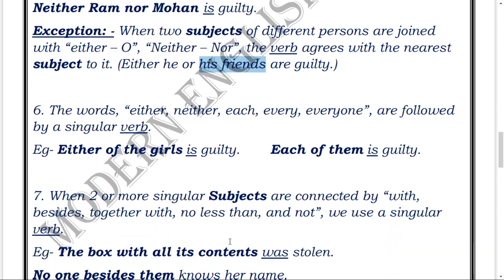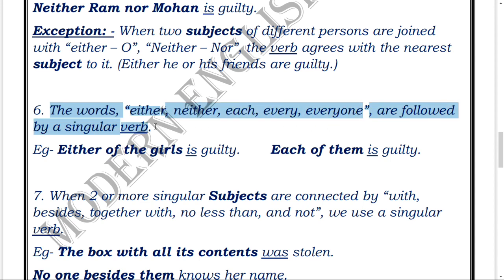Now let's quickly jump to the sixth rule. The words either, neither, each, every, everyone are followed by a singular verb. Whenever words like either, neither, each, every, everyone are used in a sentence, then after these words we will be using what? A singular verb. For example, "Either of the girls is guilty." See, here "girls" has been written, but even then the verb is singular, because "either" came. So if "either" is in a sentence, then the verb has to be singular.